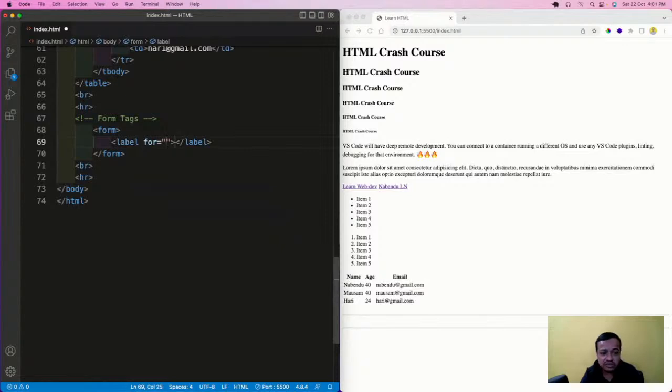So we are doing the forms. Forms are a combination of label and input. Most of the time you see that it's a combination of label and input. So I'll come here and do a label for name.